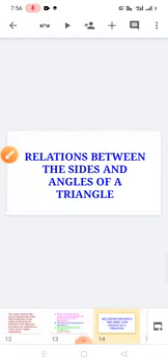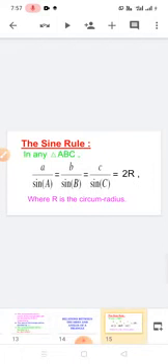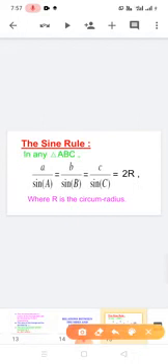Next we have to see the relation between the sides and angles. We are using this relation. There are four rules: sine rule, cosine rule, projection rule, and law of tangents. First of all, we have to know about the sine rule. In any triangle ABC, we have 3 angles and 3 sides. The sides are small a, b, c and the angles are capital A, B, C.